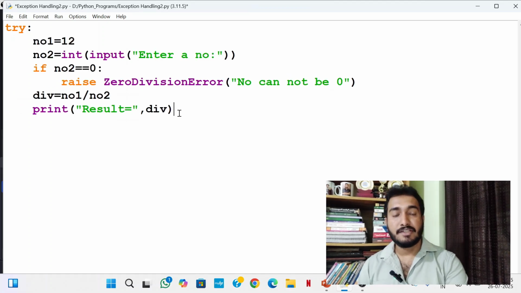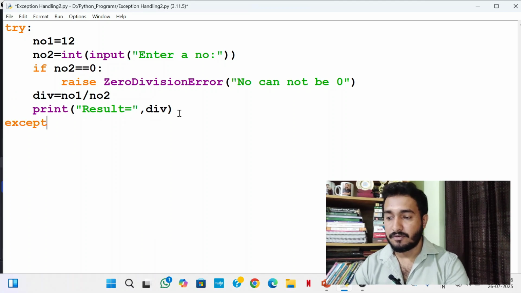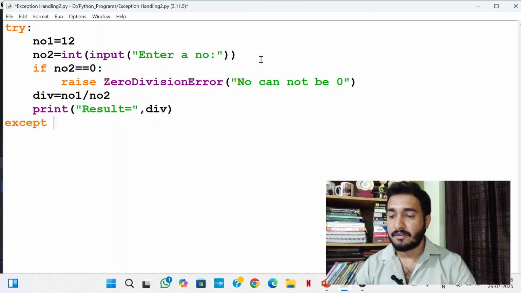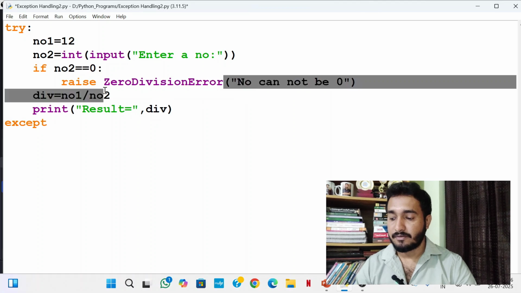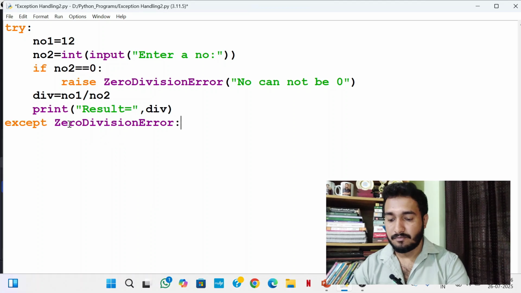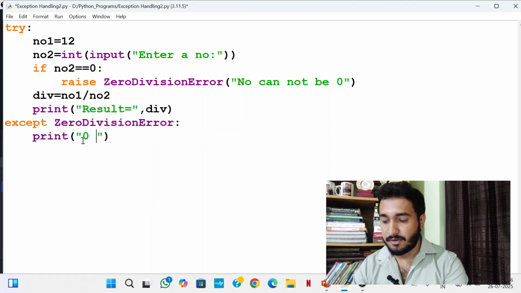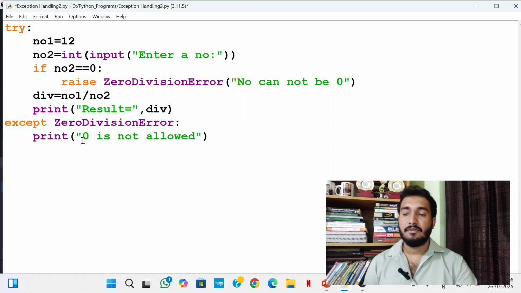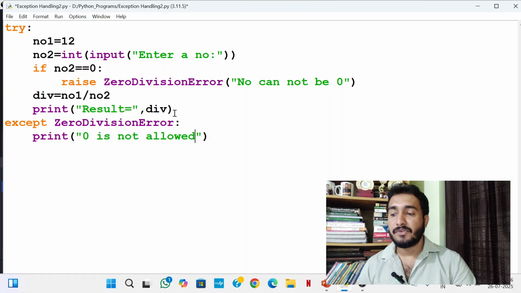Then I write except block to catch the exception. Except, what is the error? Zero division error. Copy, paste, print 0 is not allowed. Now I have given the code to handle the exception.